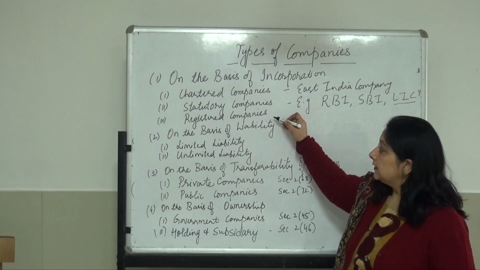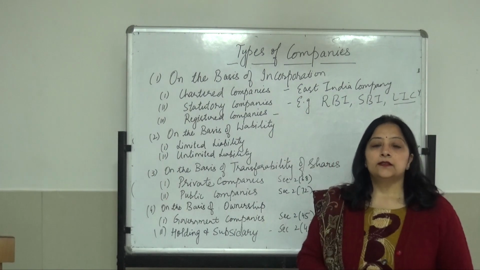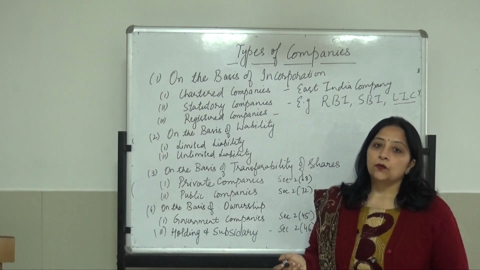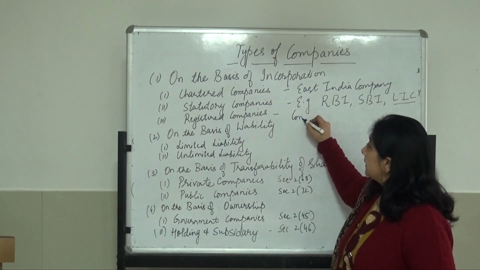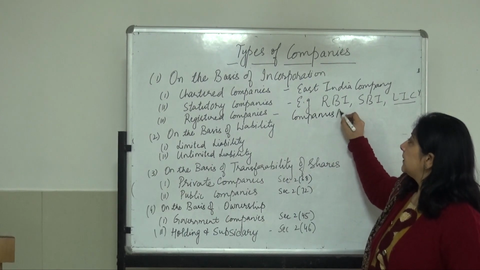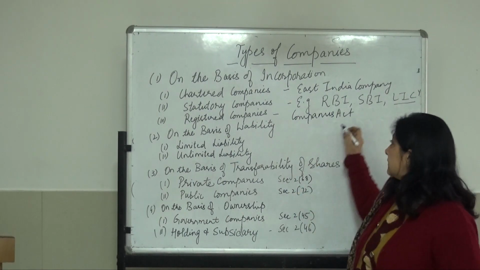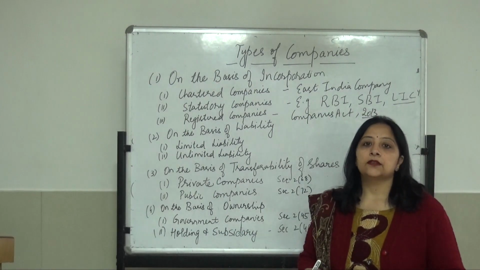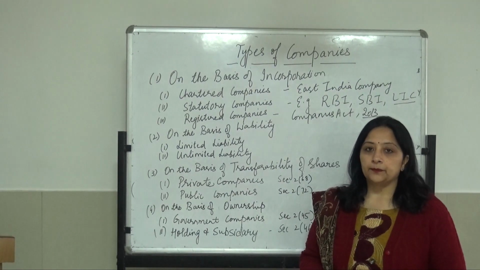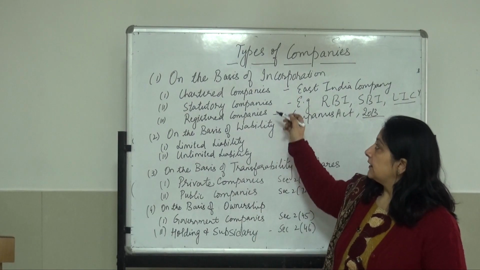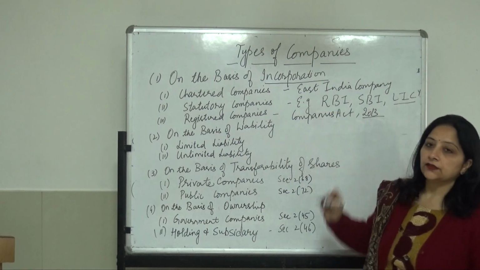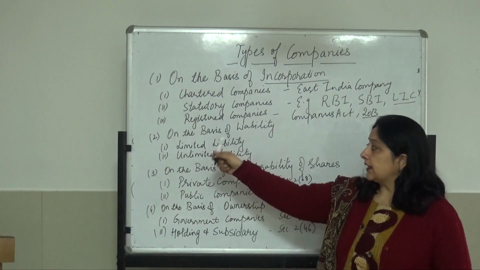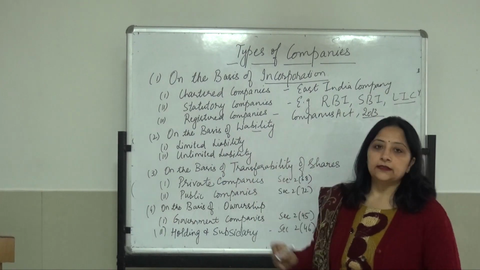Now moving on, third is the registered company. Registered companies, as the name suggests, are those companies which are registered under the Companies Act. Now this Companies Act may be of 1956, or as of now it is the 2013 Act which registers the companies. So this was the first base, that is on the basis of incorporation, that is how the company is formed. Next, the second base is on the basis of liability.